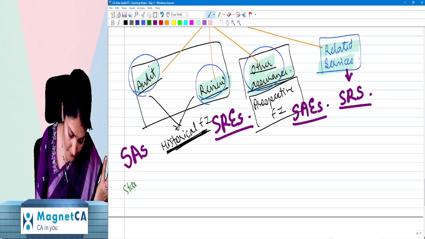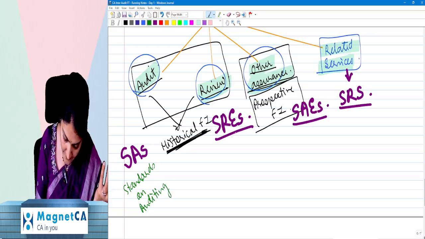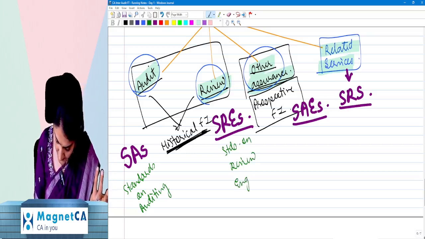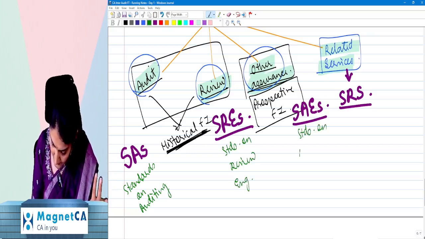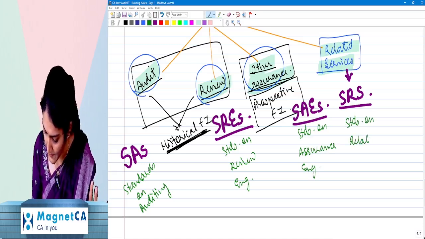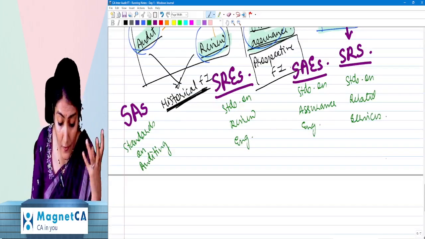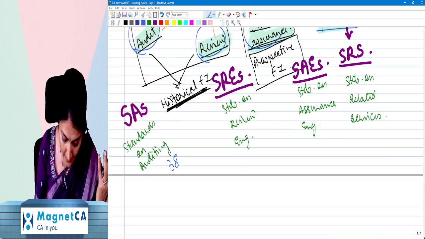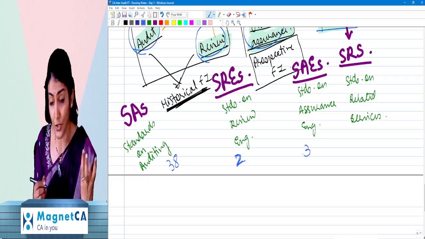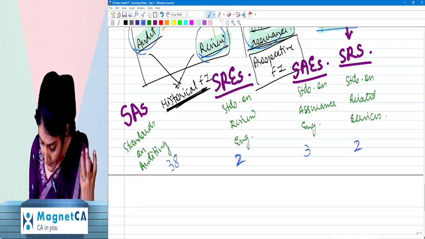Right? So what we have over here is the standards on auditing, then the standards on review engagement, then the standards on assurance engagement, and then the standards on related services. Right, so how many standards on auditing have been issued by ICAI? 38. How many standards on review engagement? 2. How many standards on assurance engagement? 3. How many standards on related services? 2.